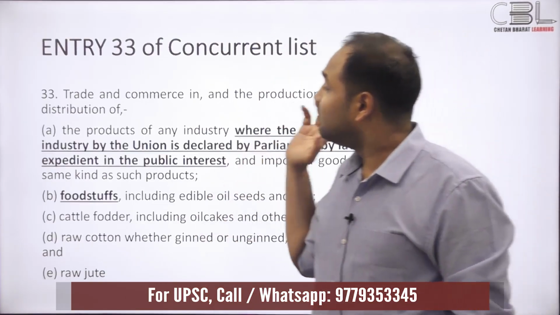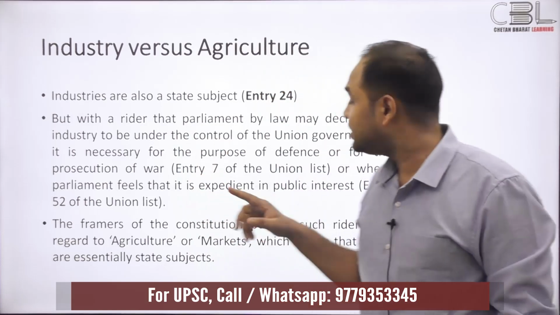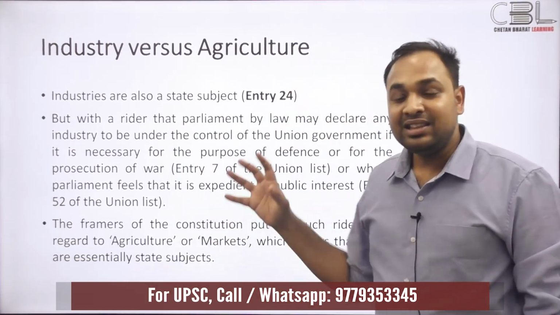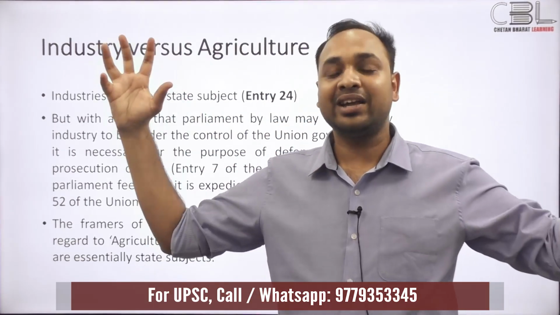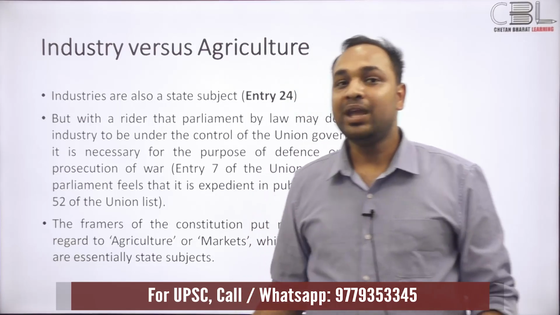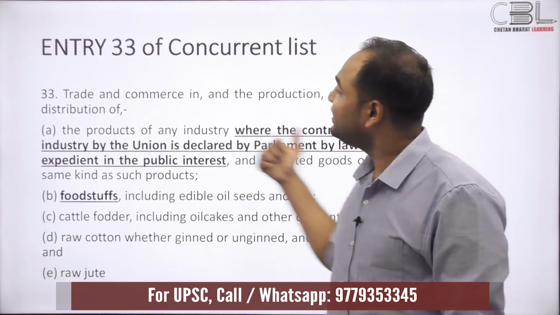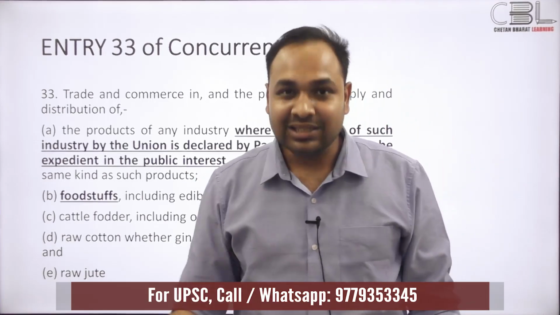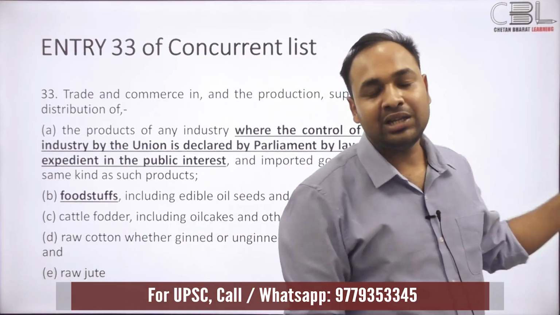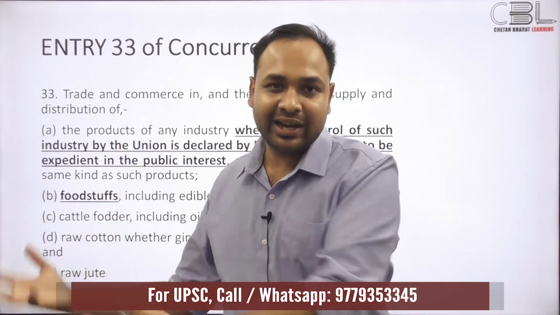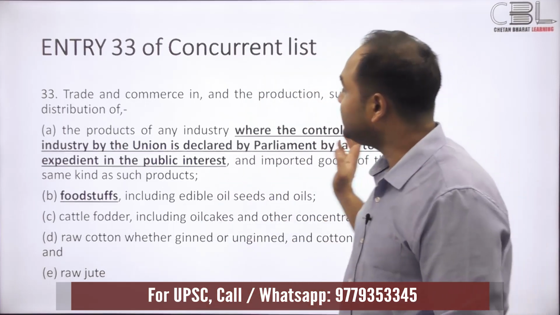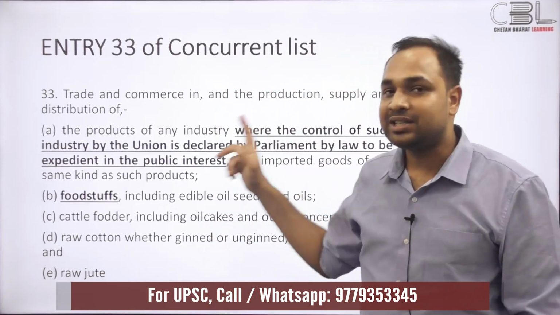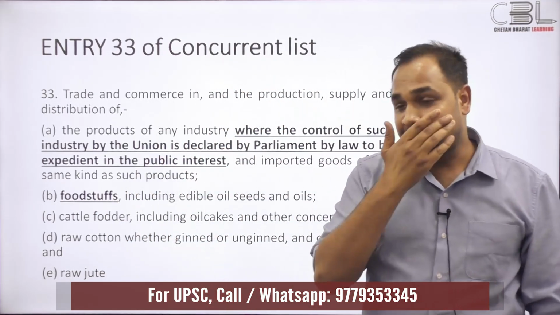But the verdict for agriculture is fairly simple. The entirety of agriculture is within the state list, and except this entry 33, there is nothing else in the list that gives the union government the power to legislate on agriculture. So what is it? It's just this entry 33. And this is a critical part.